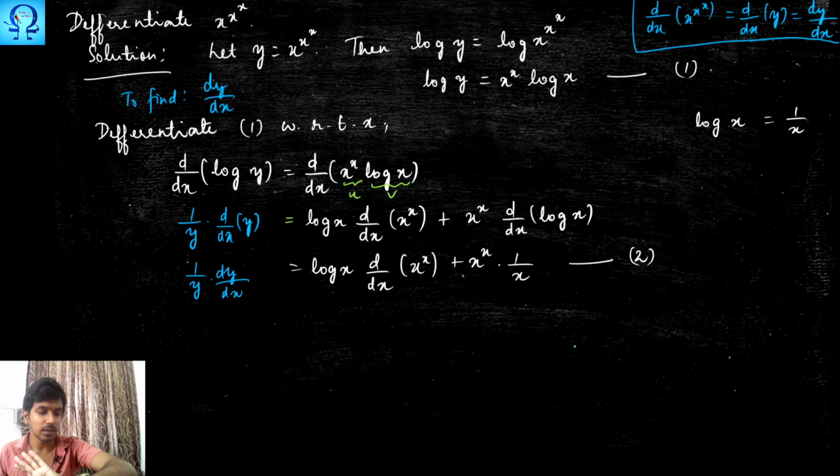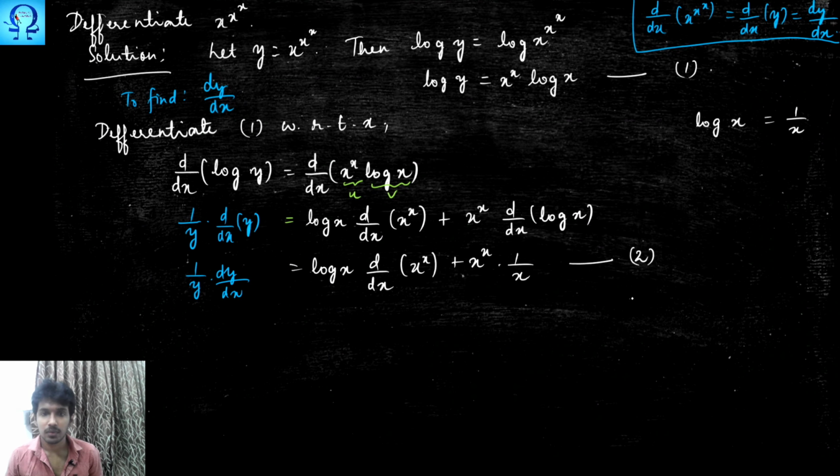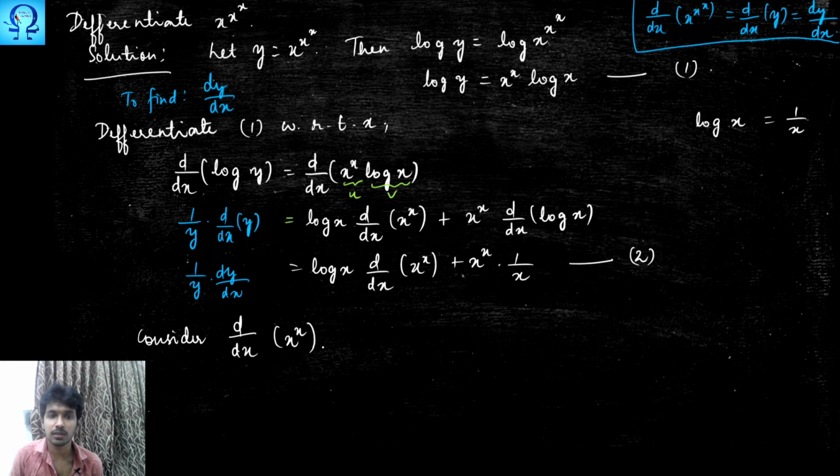And we came till this step. Let us now see how to proceed with this. We have marked this. Okay. After this, how are we going to proceed? Here, we need to find this dy upon dx. Leave these things as they are. And now, let us consider d upon dx of x power x.